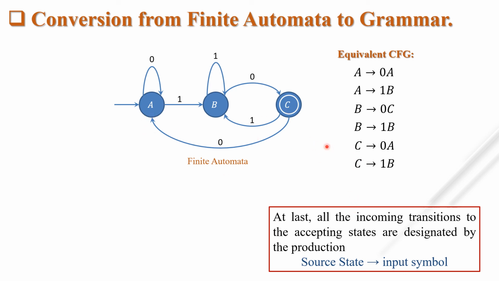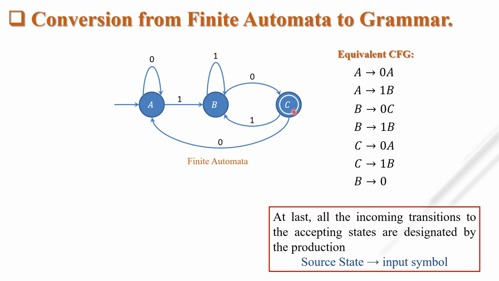Okay. What is most important? How to terminate? All the productions can have the non-terminal symbol. Okay. So how to terminate this particular grammar? We must have null or we must have any terminal symbol in any of these non-terminals. Okay. So always you have to see at last all incoming transitions to the accepting state. This is our accepting state. They are designated by the production: source state gives input symbol.